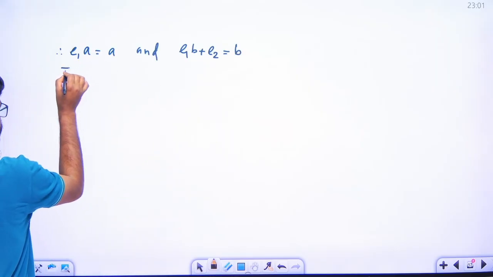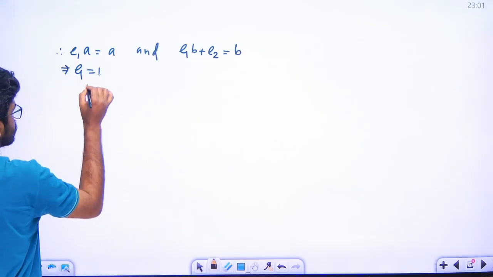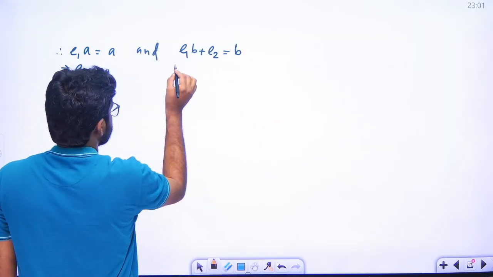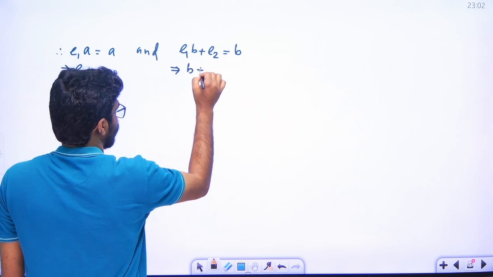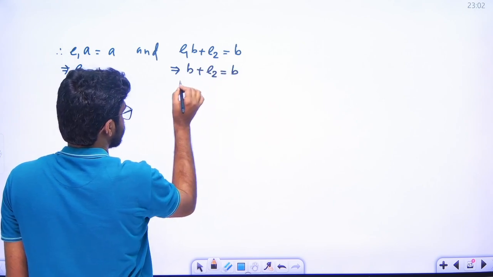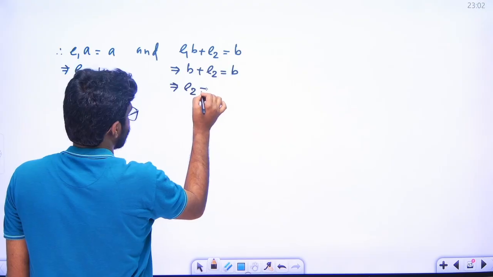a cancel, that is e1 is equal to 1, right, just putting this value of e1 is 1, so b plus e2 is equal to b, that means e2 is equal to 0.